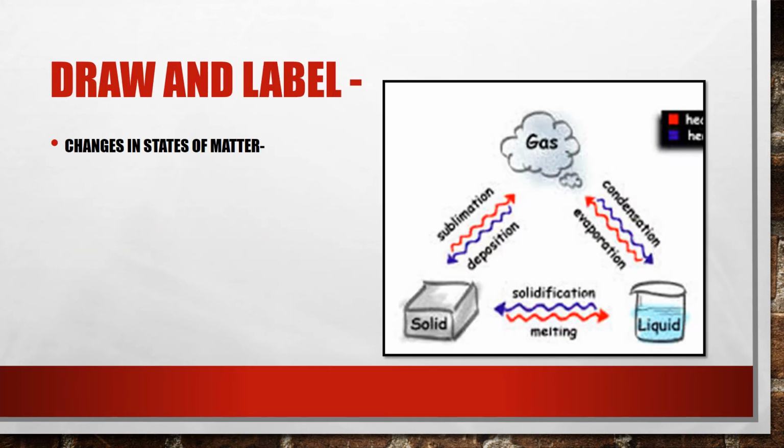Alright, children, so here we have completed the three topics. Today you need to draw this diagram in your copy, changes in states of matter. You can also refer to your book, from there also you can draw, no problem. I have just given this diagram as a reference. You need to show all the changes in states of matter.